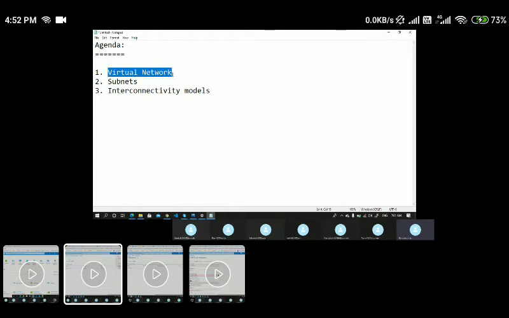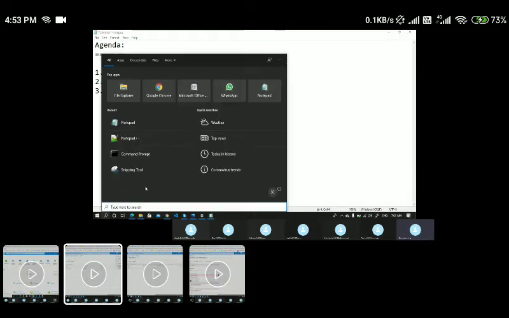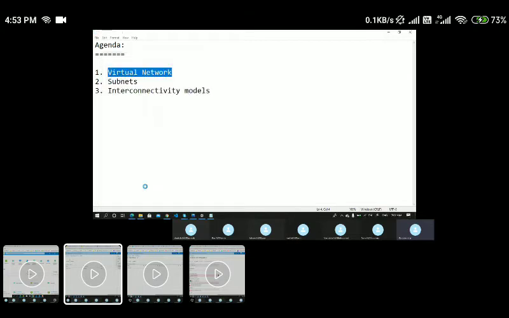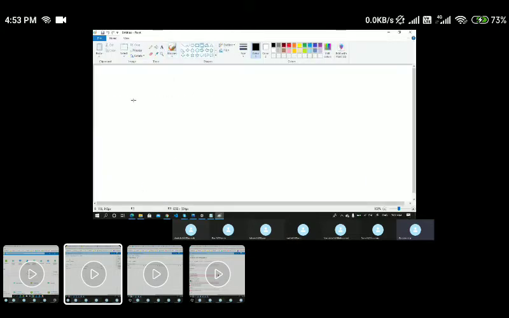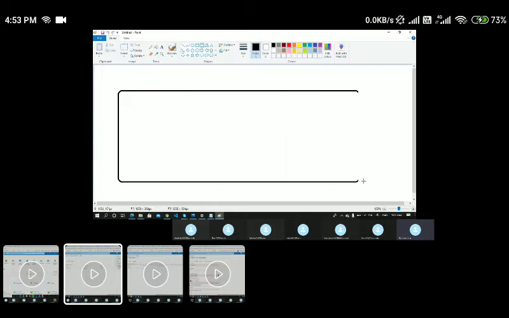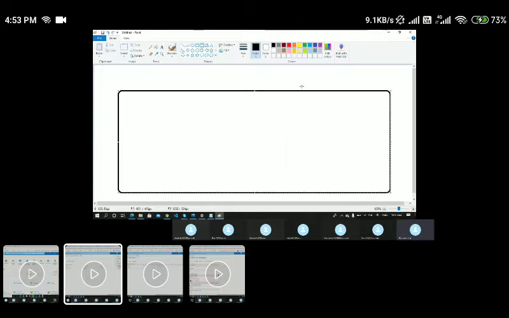Before that, let's discuss what a virtual network is. A virtual network is a logical unit within a Microsoft data center, wherein if you want to host any resources, we can create a separate network and host our specific resources in this particular virtual network. Before I move into detail, let me walk you through some details here. Let's say for example, this is your data center.